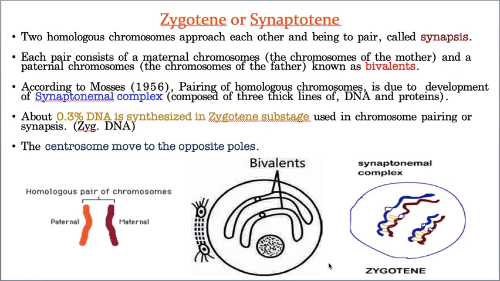Zygotene means, now let us take a diploid cell. What is the meaning of diploid cell? A diploid cell is a cell which has two sets of chromosomes. Diploid means two sets of chromosomes. Then what are these two sets? One set is given by the father and one set is given by the mother. The set of chromosomes given by the father is called the paternal chromosomes, and the other set given by the mother is called the maternal chromosomes.